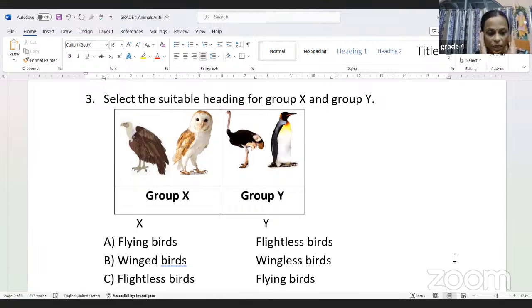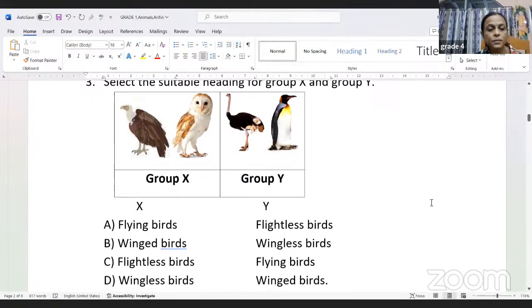So if you think about all of them, what comes to your mind first of all? Ostriches and penguins, they cannot fly. They are known as flightless birds, isn't it? So we have to select a proper heading for group X and group Y. What can be the correct option? The options are given here. Flying birds as X, flightless birds as Y. So this is correct because owl can fly, vulture can also fly, right?